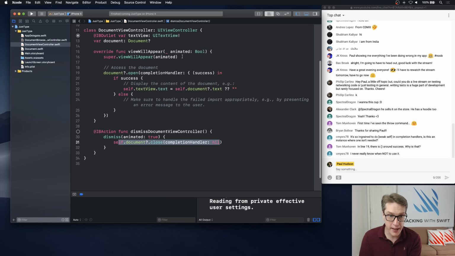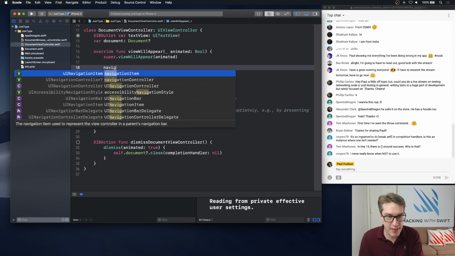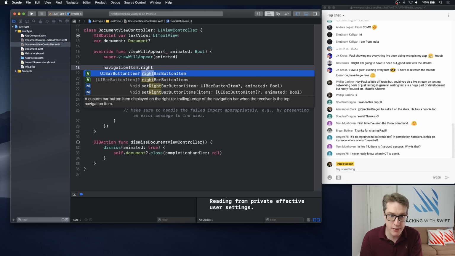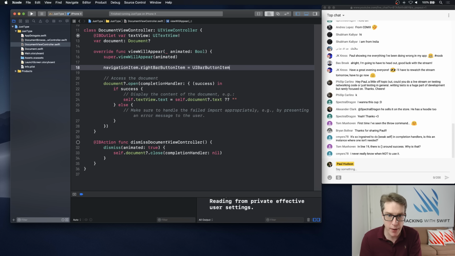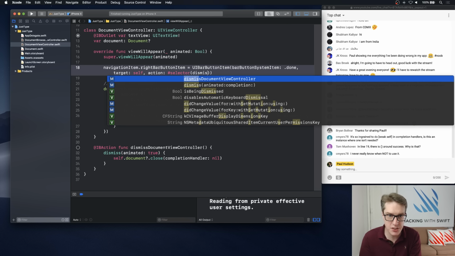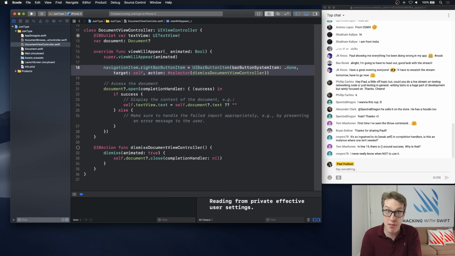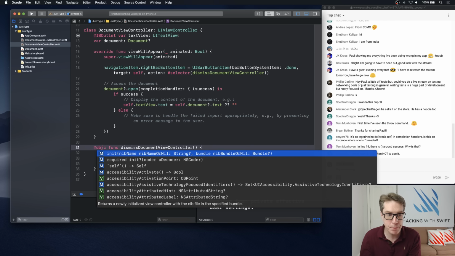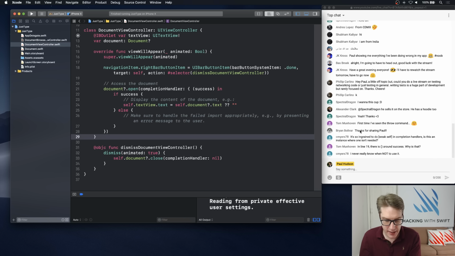Over here in viewWillAppear, I'm going to say navigationItem.rightBarButtonItem equals a UIBarButtonItem with systemItem .done, target self, action #selector(dismissDocumentViewController). Call that same method that Apple provided in the template when the Done button's tapped to ditch it. And actually, this doesn't have to be an IBAction anymore. It can just be a regular @objc like that. Okay, let's run it again, see where we got to.